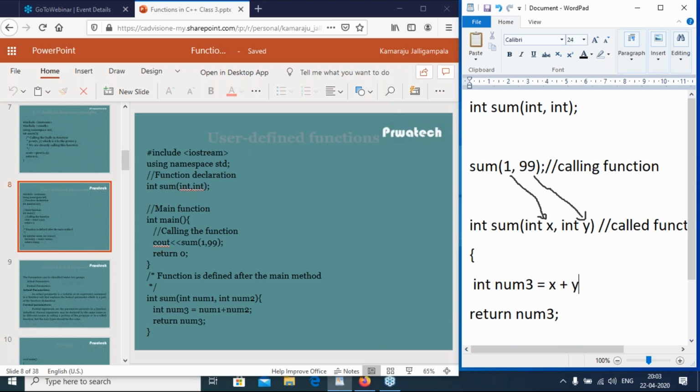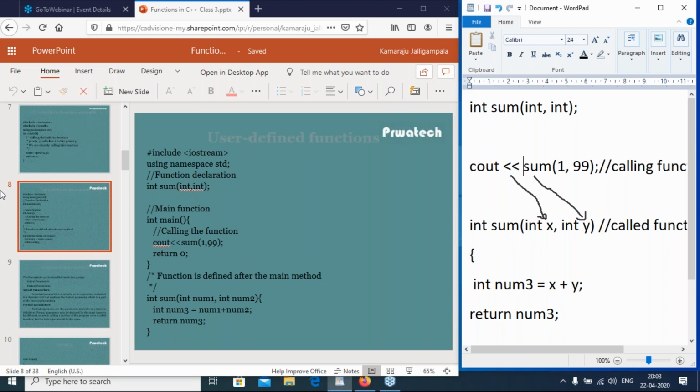Now 1 plus 99 is 100. So cout sum of 1 comma 99 returns 100, and the value will be displayed on the console window. So sum here is a user defined function, not an inbuilt function. Previously POW was an inbuilt function in cmath.